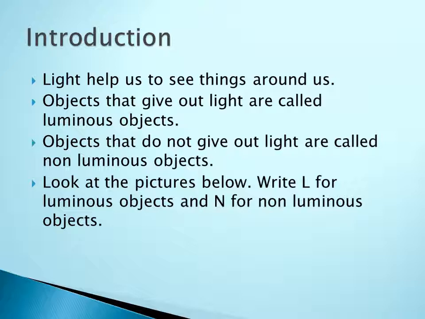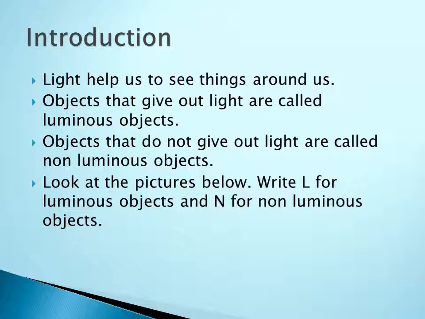Light helps us to see things around us, right? Objects that give out light, that produce their own light, are called luminous objects. And objects that do not give out light are called non-luminous objects. Now look at the picture. Come to page number 116. Look at the picture and write L for a luminous object and N for a non-luminous object.